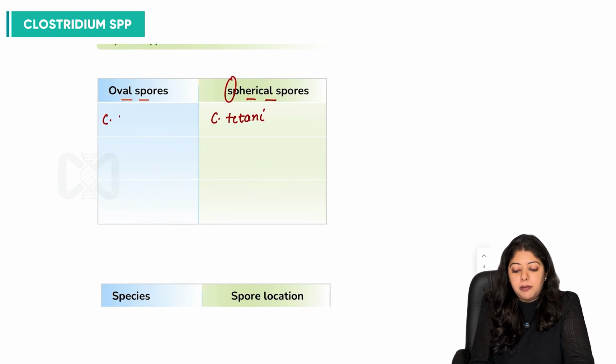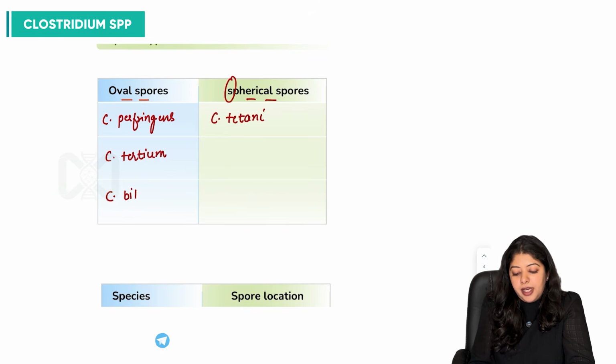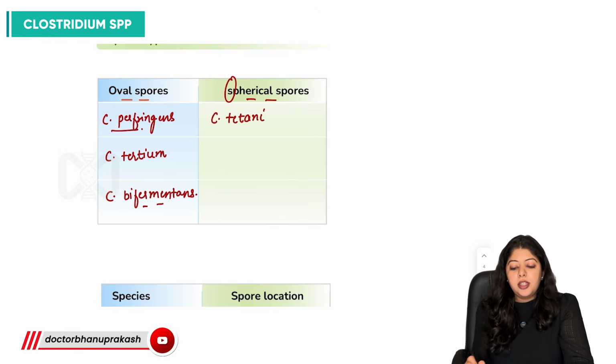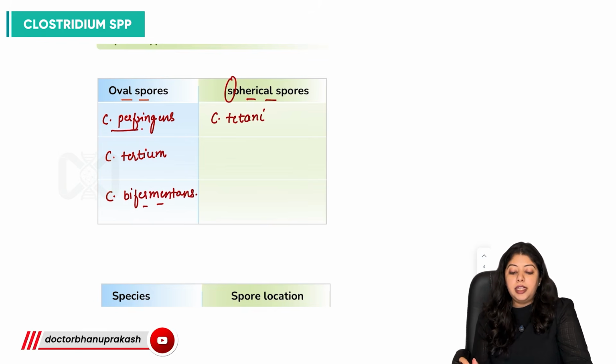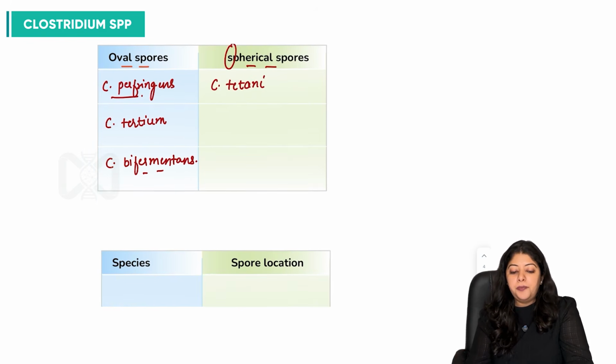Clostridium perfringens, Clostridium tertium, Clostridium bifermentans. So Clostridium perfringens is producing oval spores. Then Clostridium tetani has spherical spores, tertium has oval spores, and bifermentans also has oval spores, right?